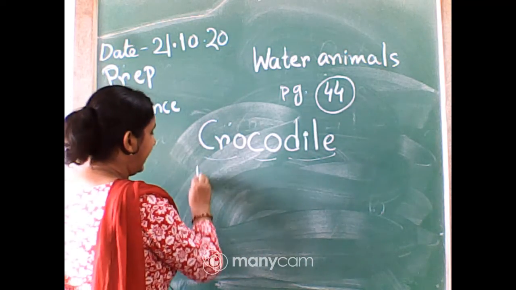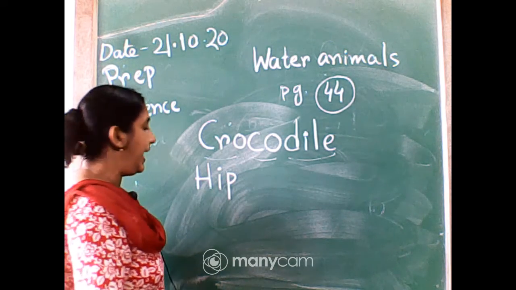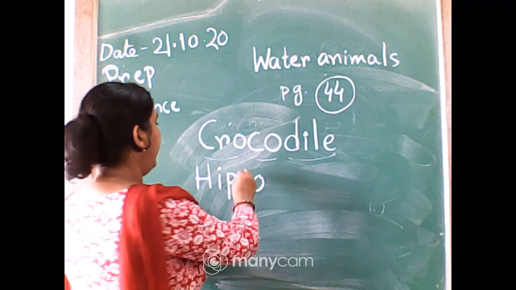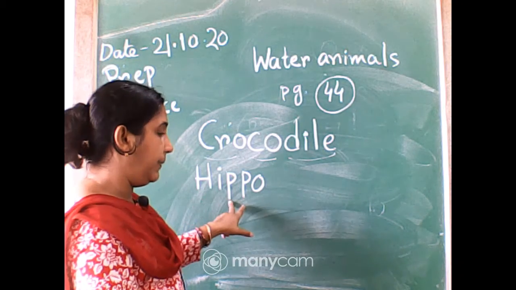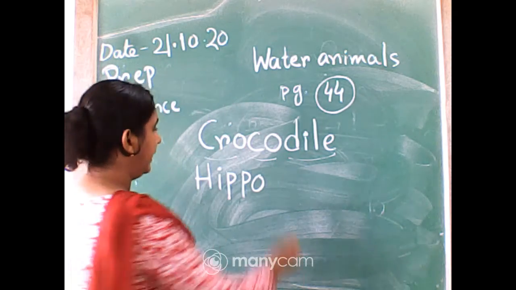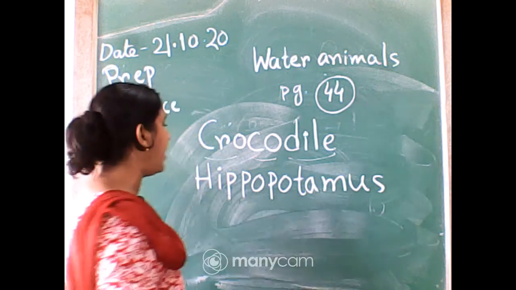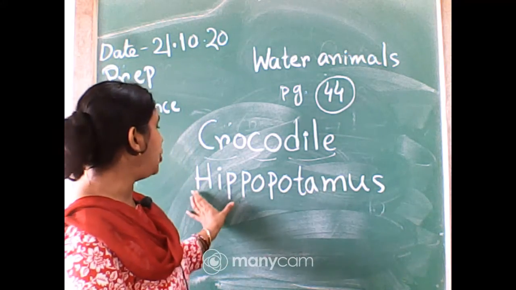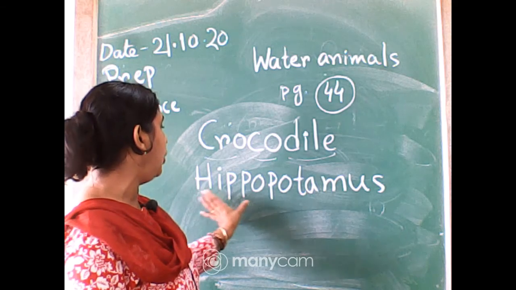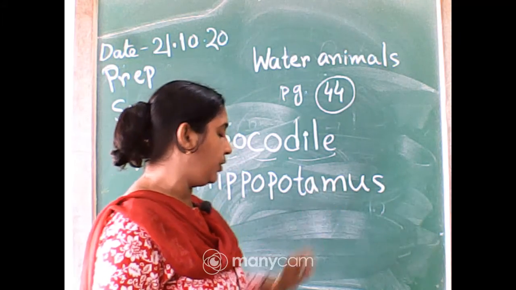Now the turn for hippopotamus. Hip: H, I, P. Hippo: H, I, double P, O. Then pota: P, O, T, A. Then mus: M, U, S. Hippopotamus.